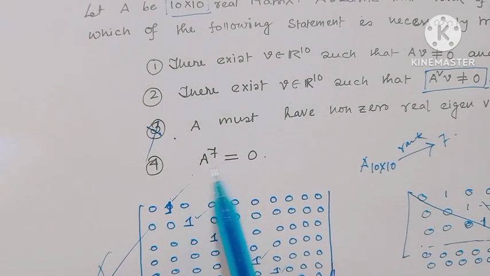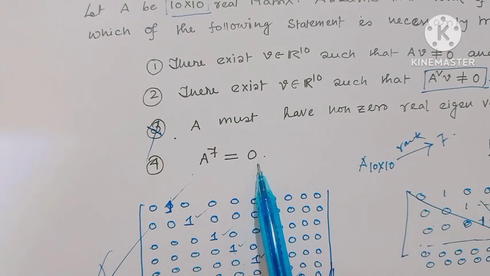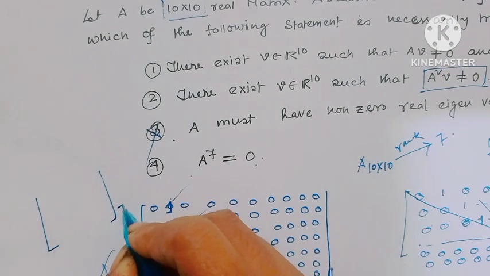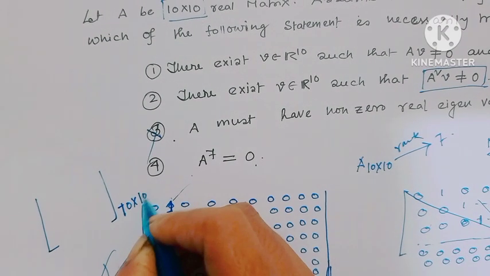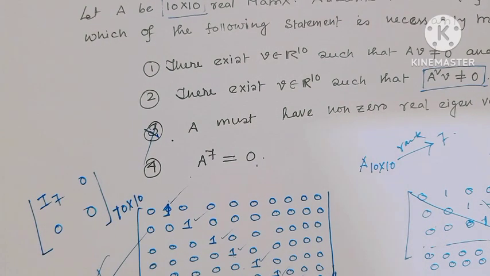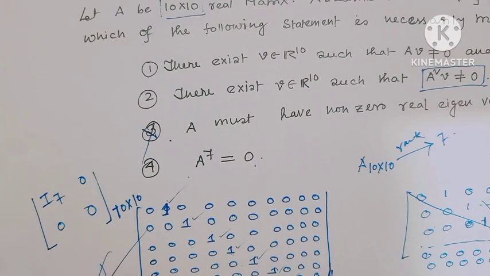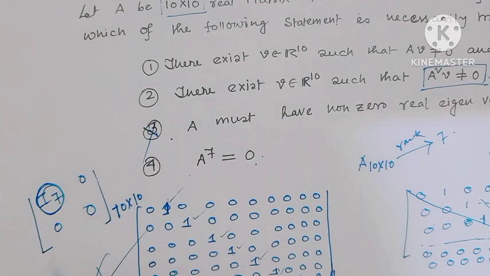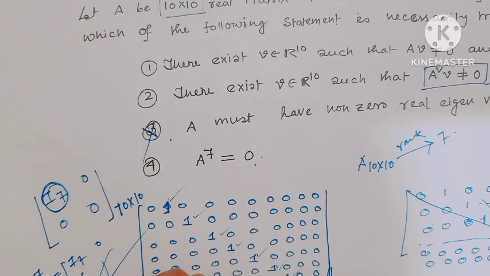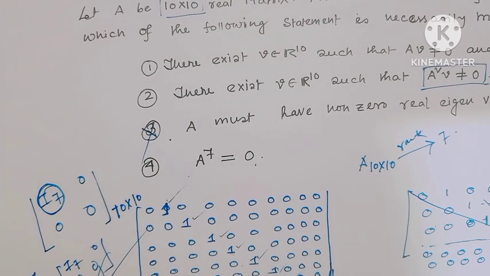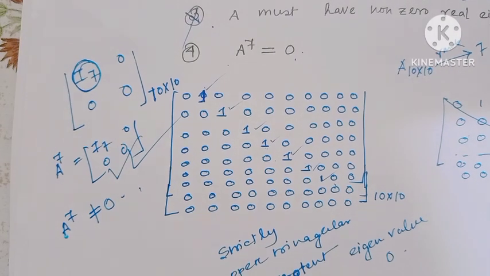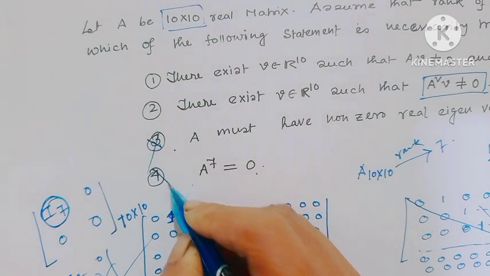And option 4, A to the power 7 equal to 0. Is it true? For this, if we consider a 10 cross 10 matrix of this type, this is I7, this is 0, this is 0, and the other part is 0. Then obviously, since this is the I7 matrix, A to the power 7 would be such a type of matrix. So A to the power 7 is not equal to 0. I hope all my viewers have understood. So option 4 is also a wrong option.